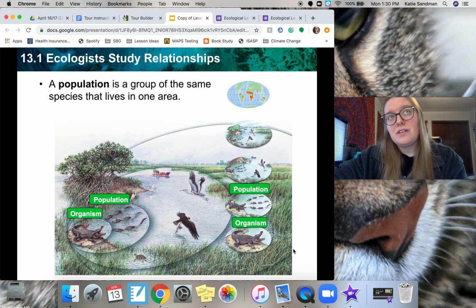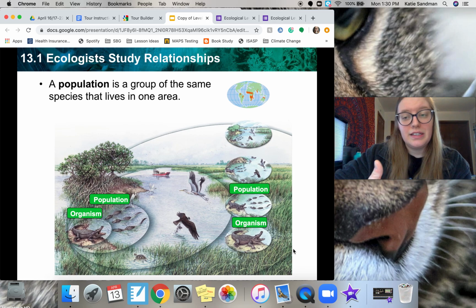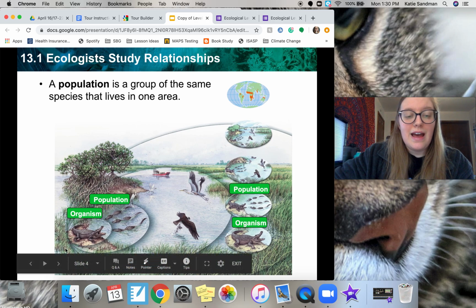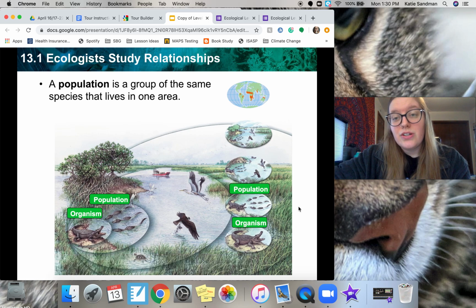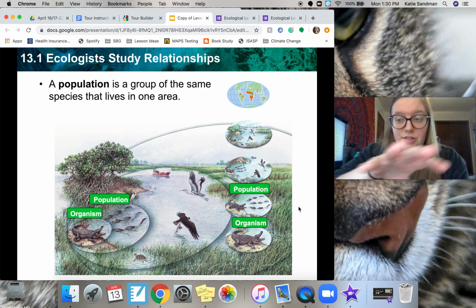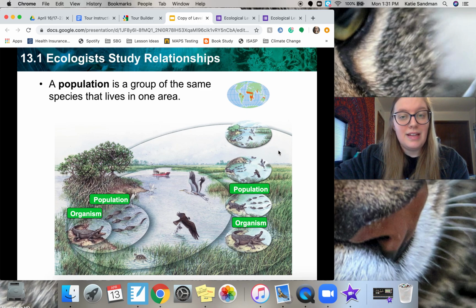The population of your neighborhood would just be all of the humans that live there. So a population is the group of the same species that lives in one area. So we had an alligator, now we have a group of alligators. And if we're still going off of the school example, I was the organism, and all the teachers would be my population.